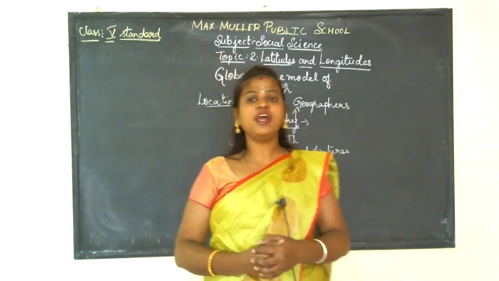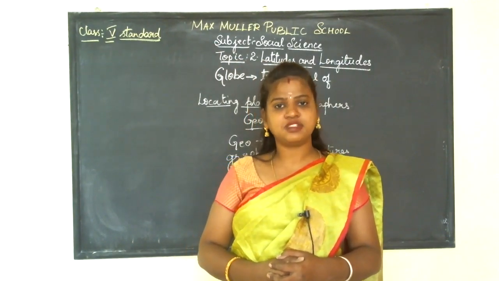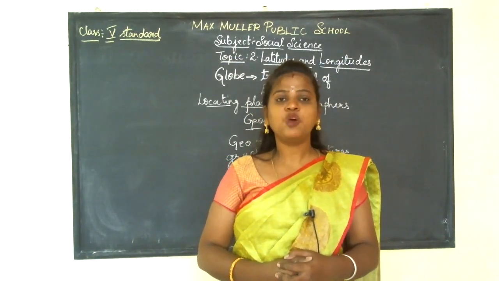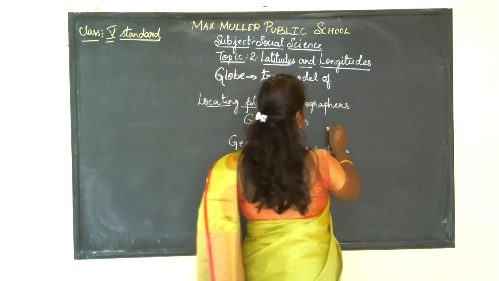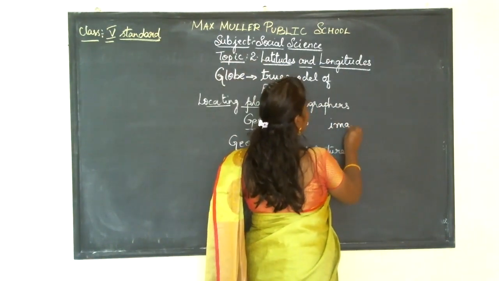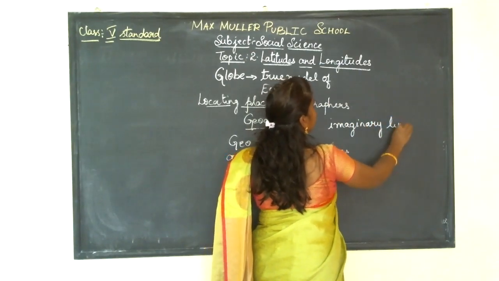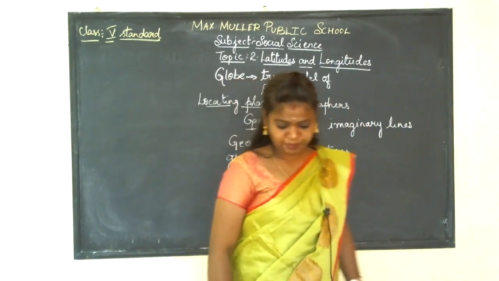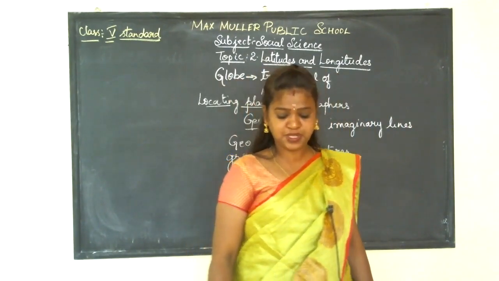Geographers thought that we cannot locate the places on the globe easily. So they started to draw imaginary lines on the globe. Why did they draw imaginary lines on globes and maps?